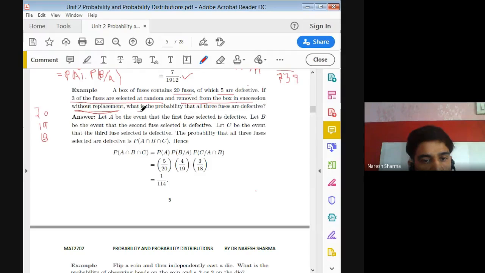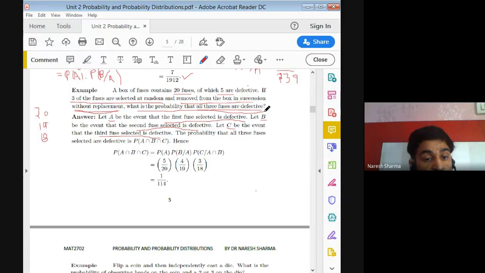So what is the probability that all 3 fuses are defective? We assume that A is the event that the first fuse selected is defective, and B is that the second fuse selected is defective. Similarly, C is the event that the third fuse selected is defective. So we require that all 3 fuses are defective.